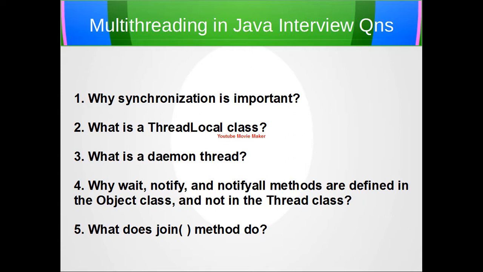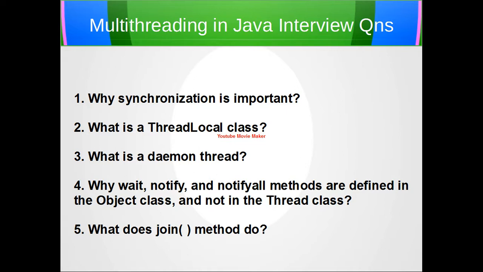The next question is what is a daemon thread? Daemon threads are sometimes called service or background threads. These are threads that normally run at a low priority and provide a basic service to a program when activity on a machine is reduced. An example of a daemon thread that is continuously running is the garbage collector thread.